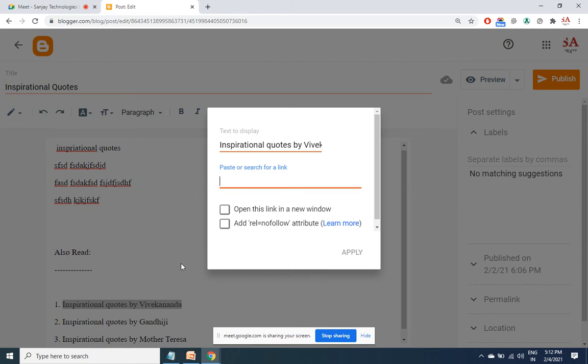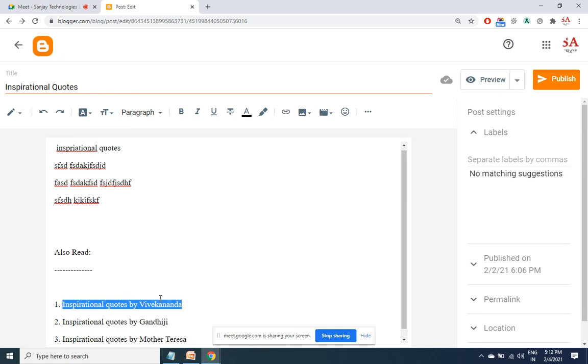Now, the destination page. This is what is called anchor text, which is seen in the front end. When someone clicks on this link, it has to have the matter that you are showing here. Don't provide dummy links. That is called a broken link. There are two definitions for a broken link. One is a dummy link: you click on that page but no action is taken, or there is no page found as such. That is a broken link, very bad for SEO. So make sure that the destination page is exactly based on the text we are providing here.